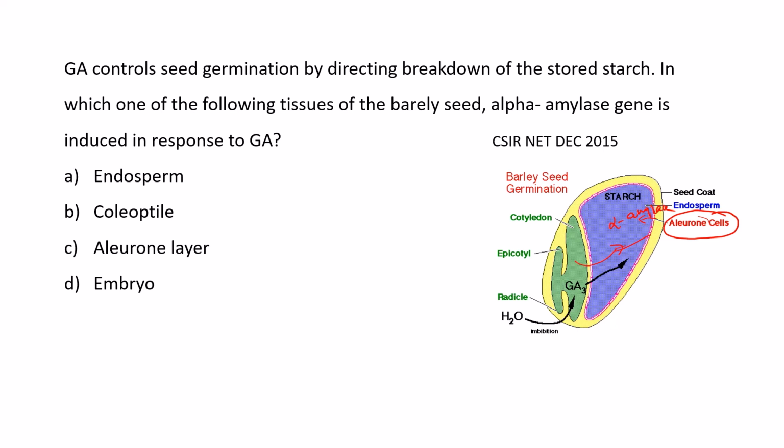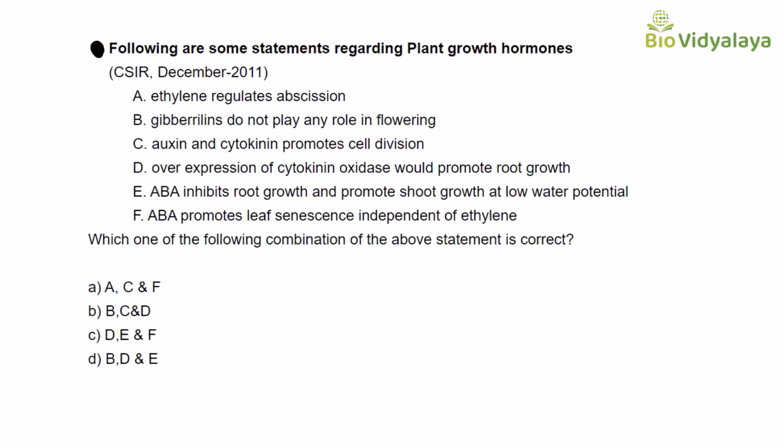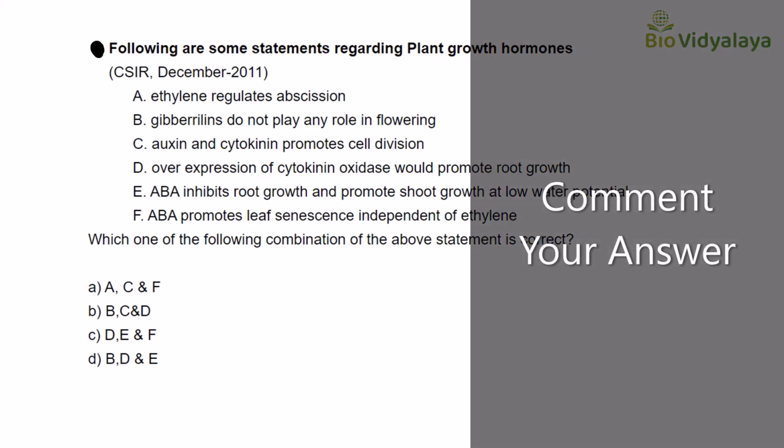So here the answer is aleurone layer. Let's see the options. Option A endosperm: this is not correct. Option B coleoptile: this is not correct. Option C aleurone layer: this is correct. Option D embryo: this is also not correct. So the correct answer is option C, aleurone layer. This is a CSIR NET Part C question. Try to find out the answer and comment your answers.